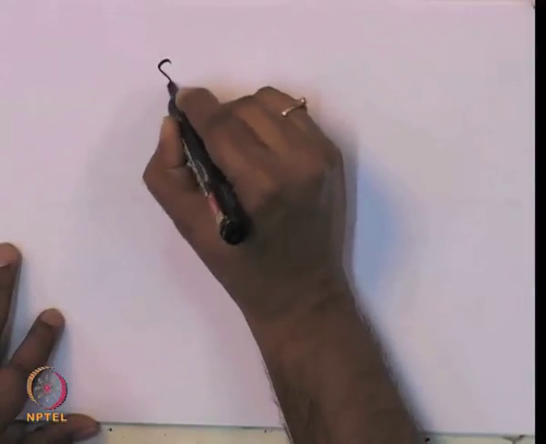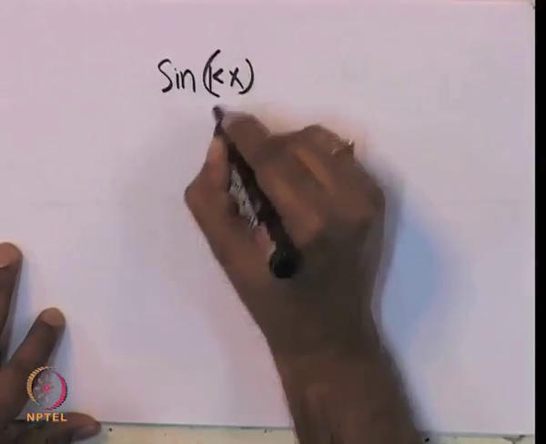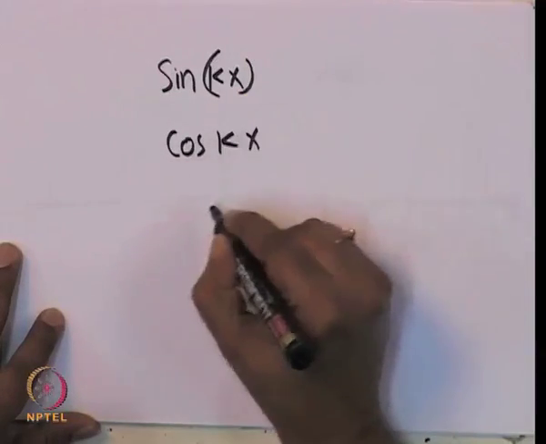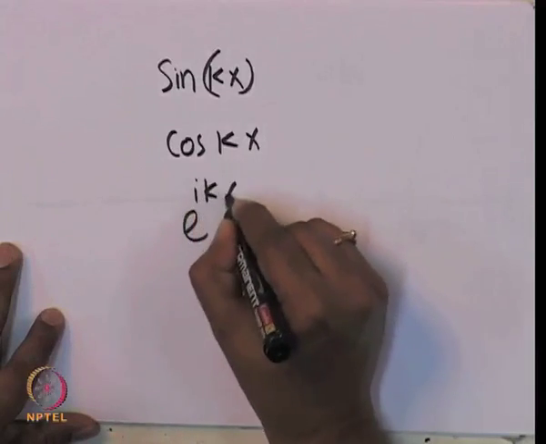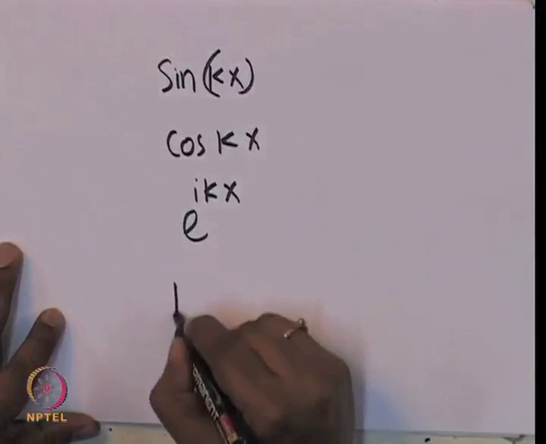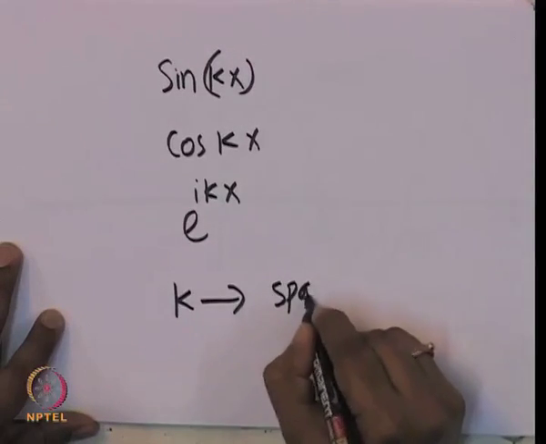One, you can specify the function as a function of x, or you can specify something as a function of frequency, which is k. So, what is k? k is essentially this frequency here. We define this k as spatial frequency. So, if we have sin kx or cos kx, or even e to the power i kx, which is a combination of sin kx and cos kx, you can call k the spatial frequency.